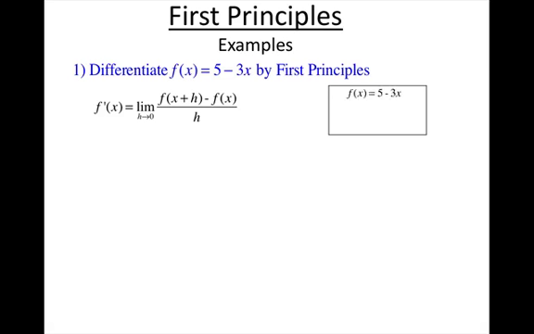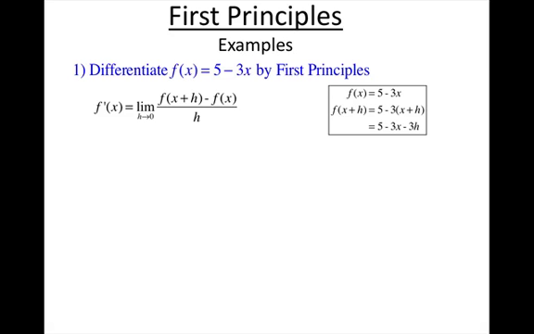So, chopping board on the side. F of x equals, well, they told us it was 5 minus 3x. Then to get f of x plus h, we know from functions, just replace wherever there was an x with x plus h. So we've got 5 minus 3 into x plus h. Do it one step at a time. In the next step, you can go expand it out. That gives us 5 minus 3x minus 3h.